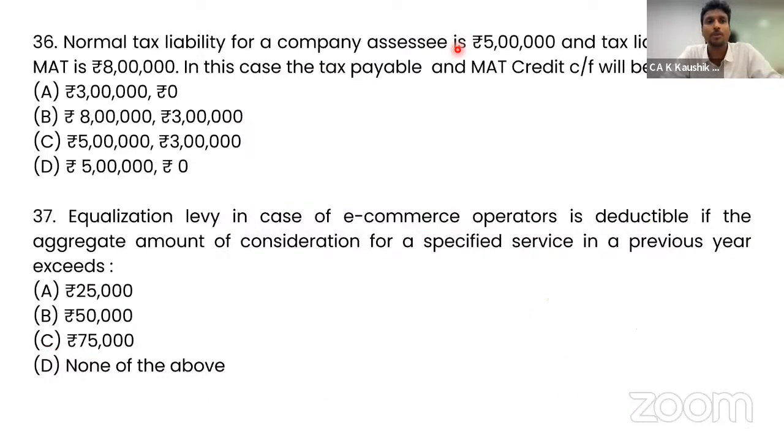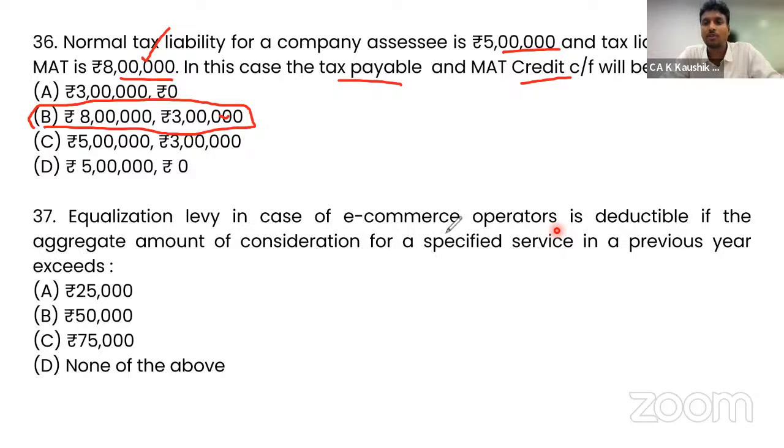Going further, normal tax liability for a company assessee is 5 lakh. And tax liability under MAT is 8 lakh. So the Section 115JB says that whichever is higher shall be paid. So MAT will be paid, the tax payable will be 8 lakhs. And the MAT credit shall be the difference between the MAT liability and the normal liability, that is 3 lakh. So option B, 8 lakh of tax payable and MAT credit carried forward shall be 3 lakh.